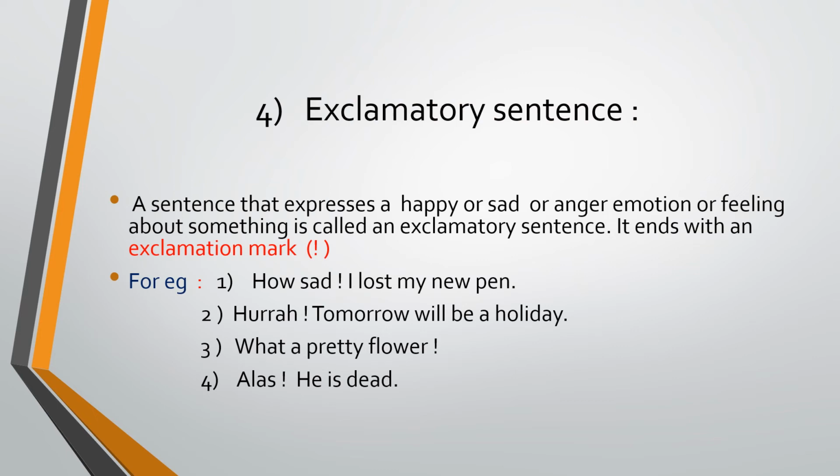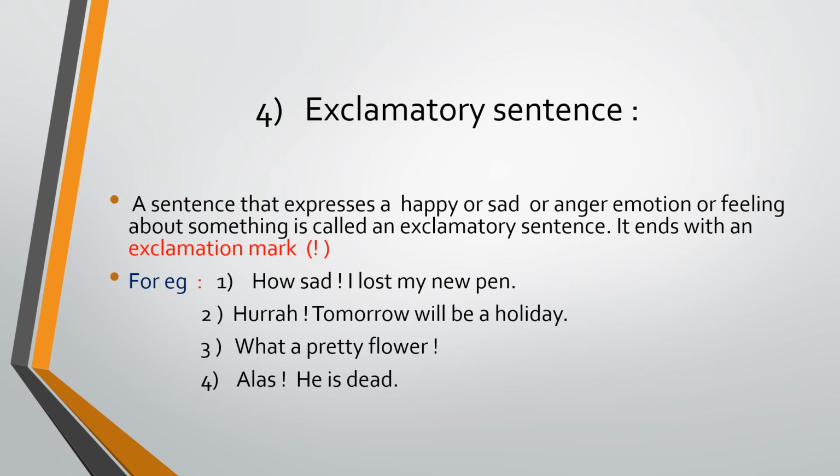Next is the exclamatory sentence. An exclamatory sentence ends with an exclamation mark. Now there are various marks: full stop, question mark, colon, various are there. So this is an exclamation mark. See there, I wrote it with a red pen.